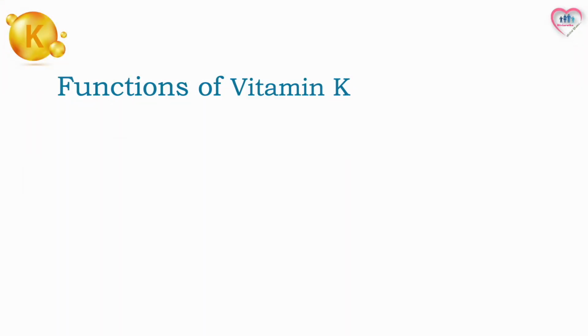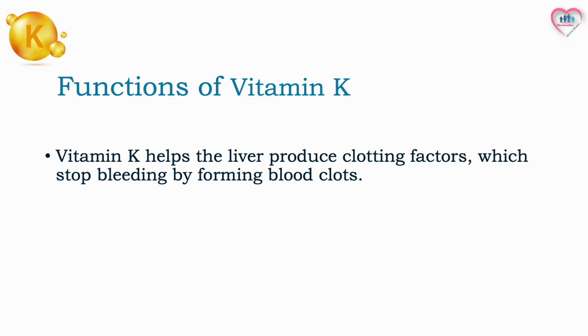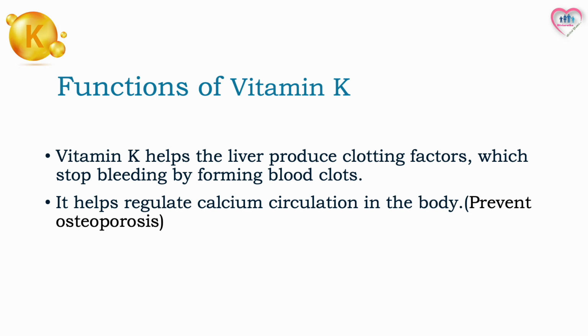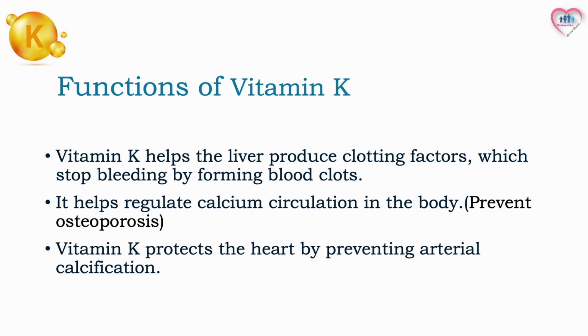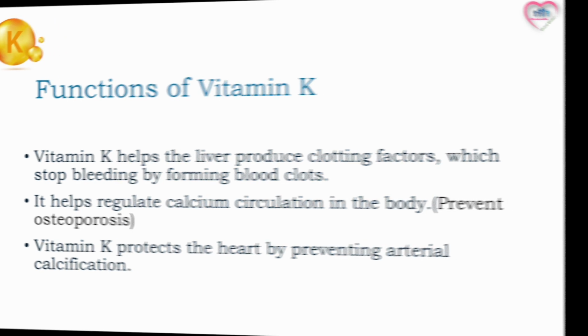Next, the functions of vitamin K. Vitamin K helps the liver produce clotting factors, which stop bleeding by forming blood clots. It helps regulate calcium circulation in the body, preventing osteoporosis. Vitamin K protects the heart by preventing arterial calcification. Those are the functions that various vitamins play in our bodies.